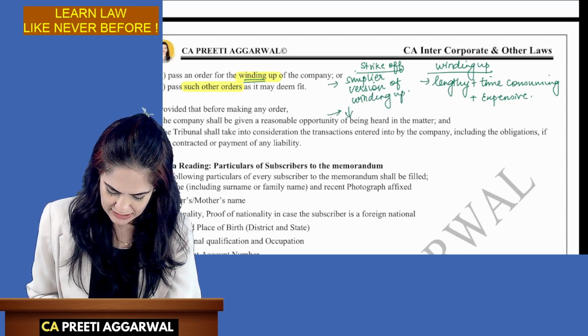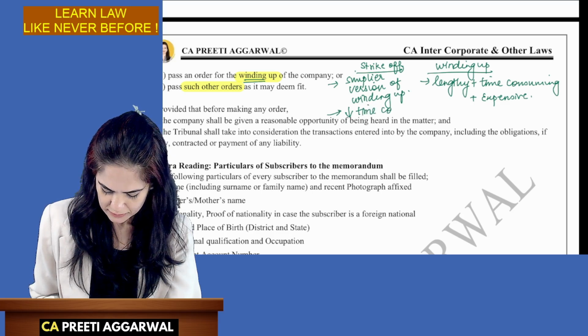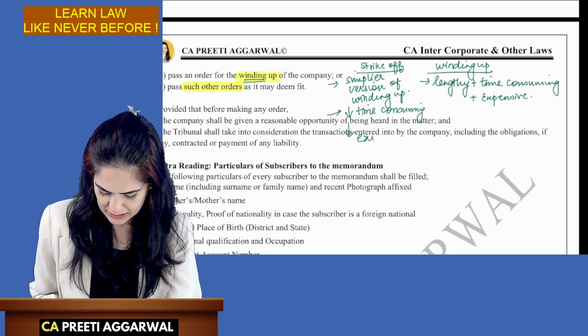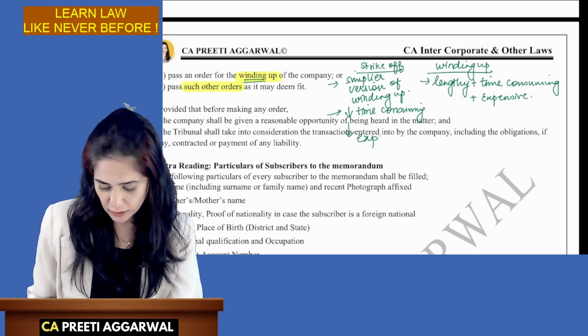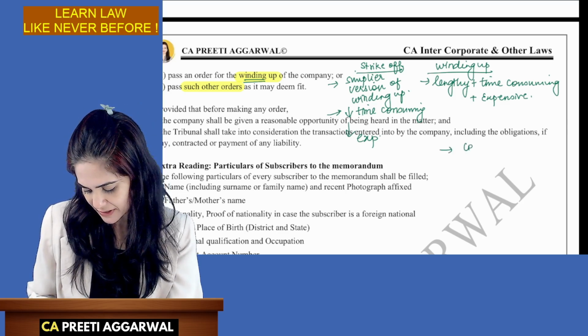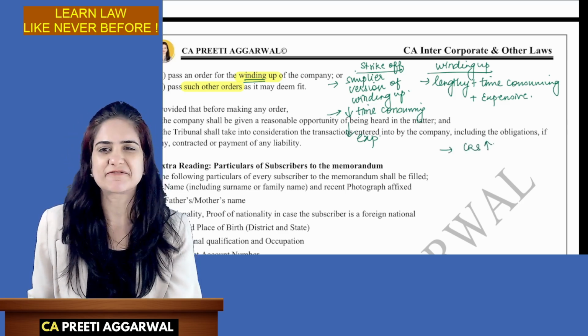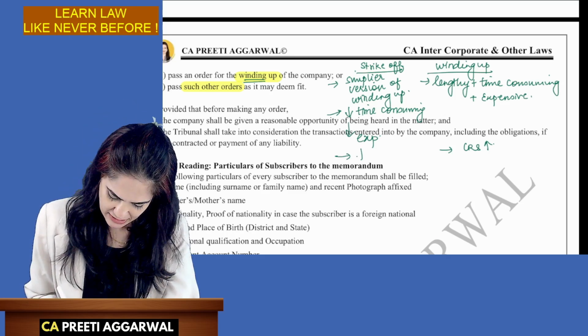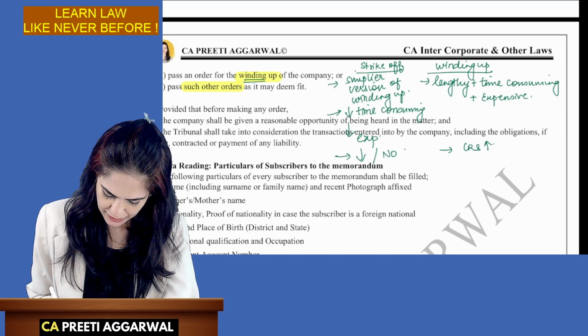It is less time consuming, less expensive, and also winding up is basically when there are more creditors. So it is difficult to apply a shortcut. Strike off is when there are low or no creditors.